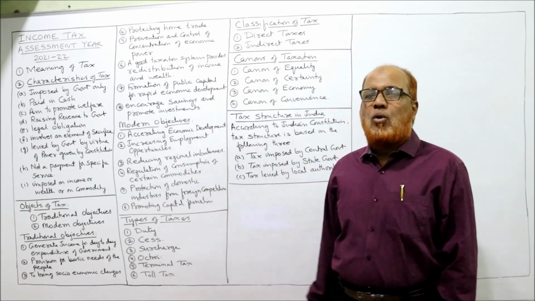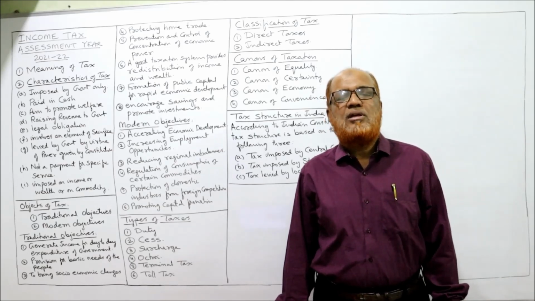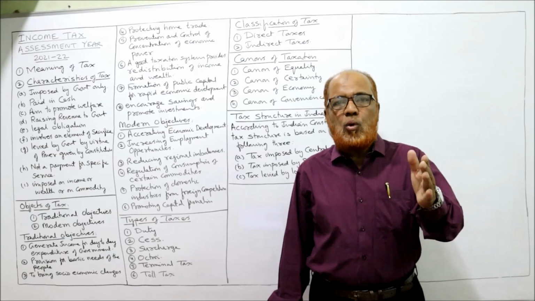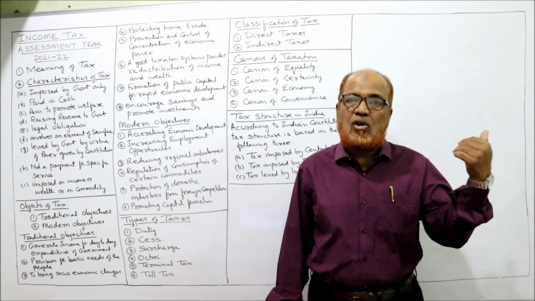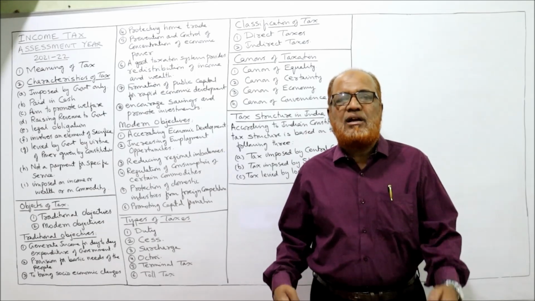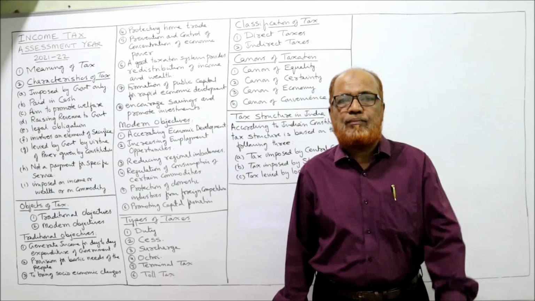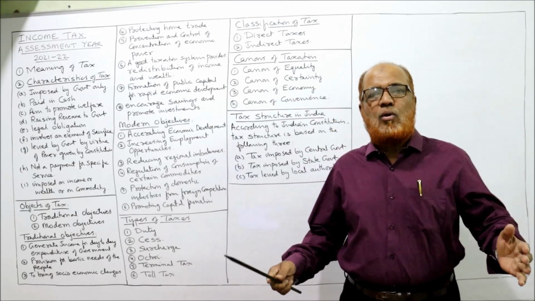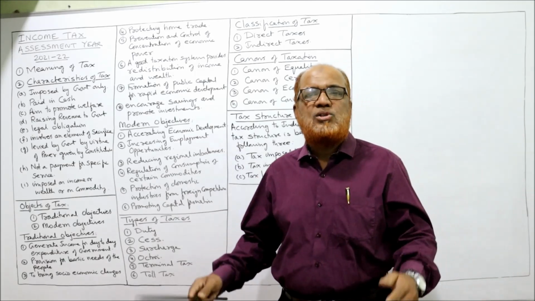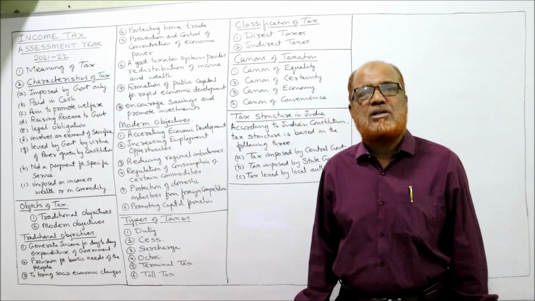Next one is protecting home trade. Due to globalization, there is a lot of competition between home industries and foreign industries. The home industries, the domestic industries, are weak compared to foreign competitors. They are strong. So it is the responsibility of the government to protect our home industries from foreign competition. That is also one of the basic objectives.